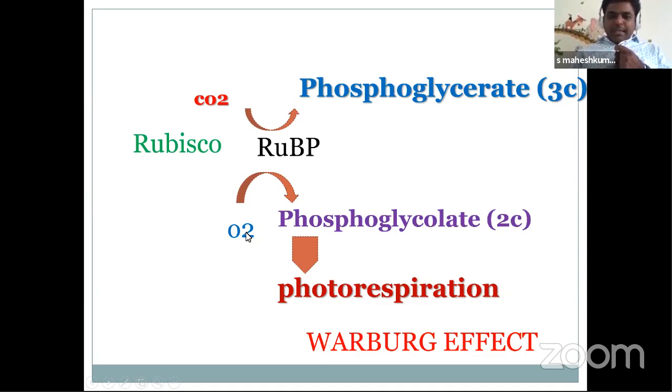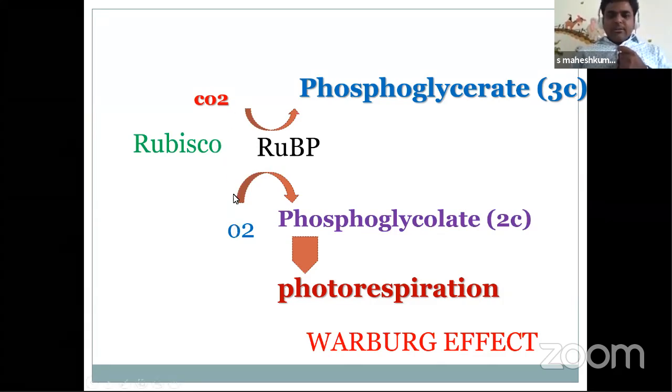RuBP also takes oxygen and forms phosphoglycolate. So whether RuBP takes CO2 or oxygen depends on the Rubisco enzyme. Rubisco is ribulose 1,5 bisphosphate carboxylase and oxygenase, which works for both. It will do the carboxylation process, and it will do the oxygenation process.